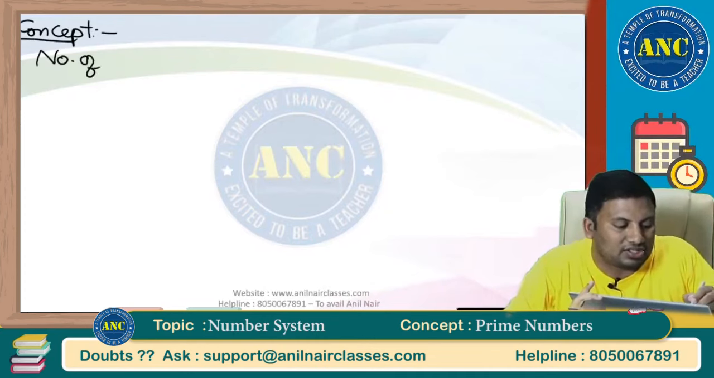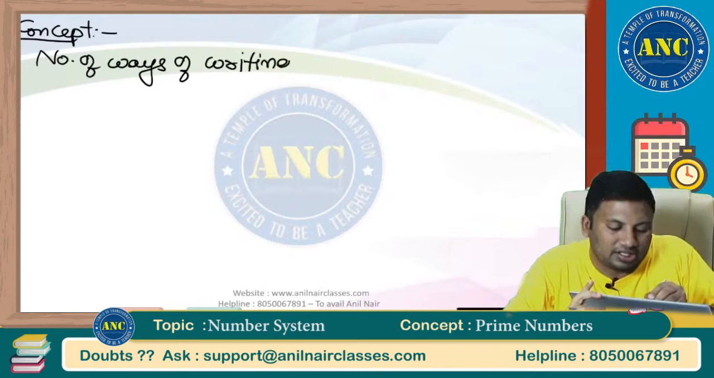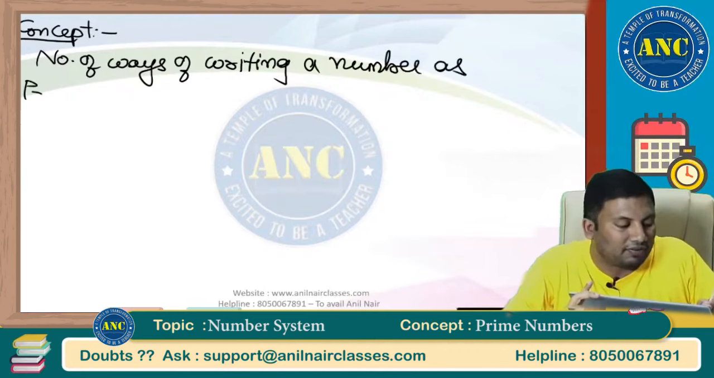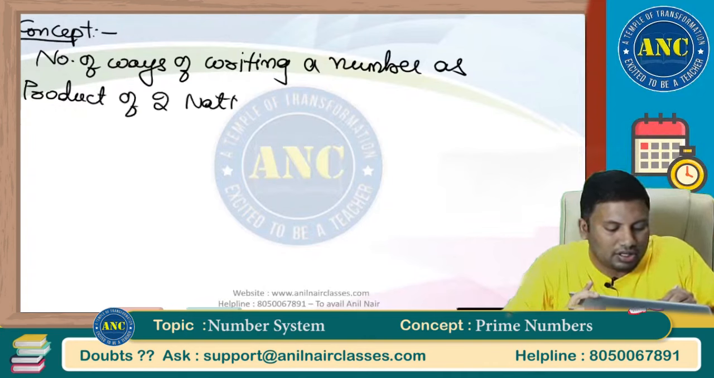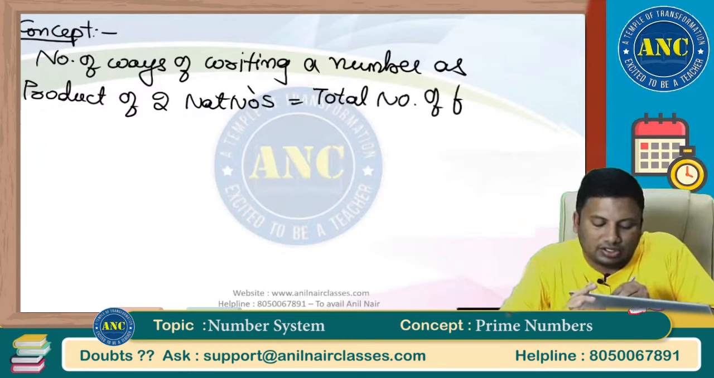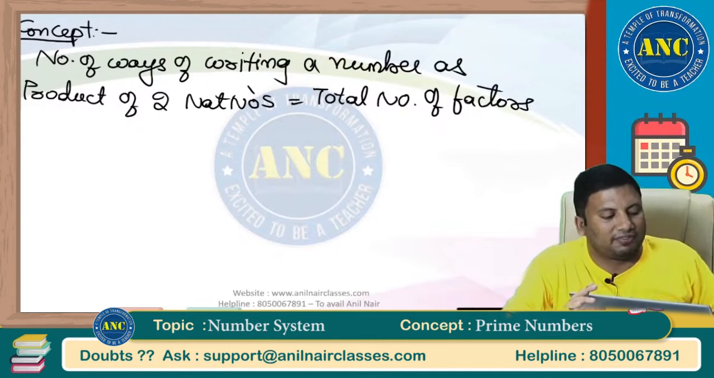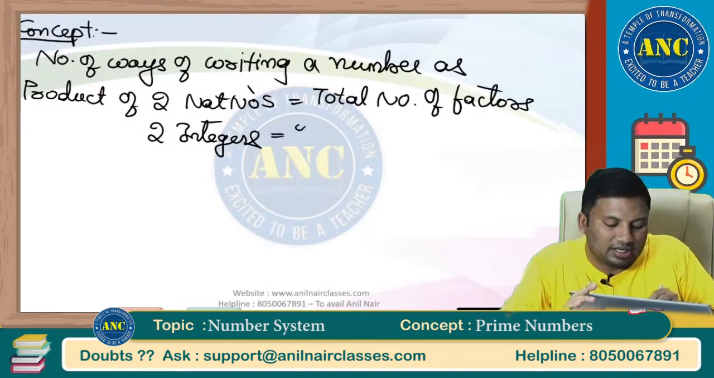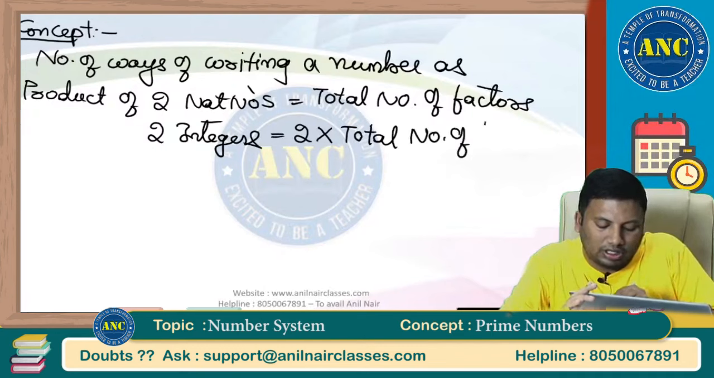Concept: number of ways of writing a number. Please write down as it is. Number of ways of writing a number as a product of two natural numbers is always equivalent to total number of factors. As a product of two integers, it is nothing but 2 into total number of factors.